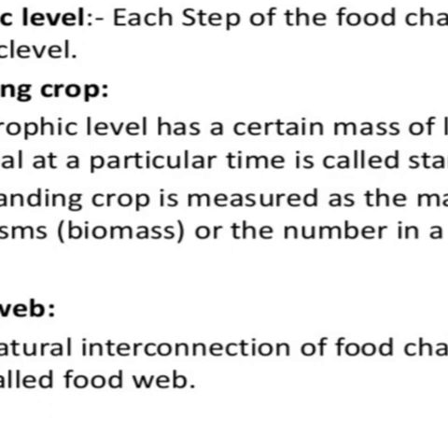The standing crop is always measured as the mass of living organisms. Mass here refers to biomass per unit area, and it can also be number per unit area, whichever is more feasible.